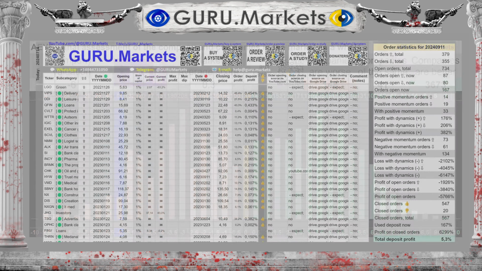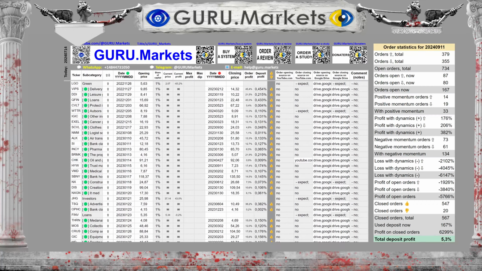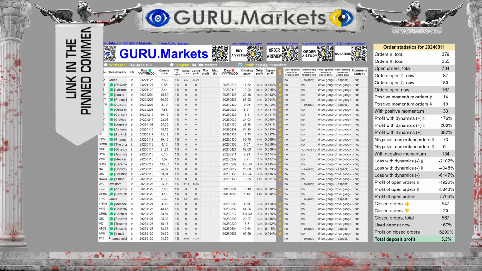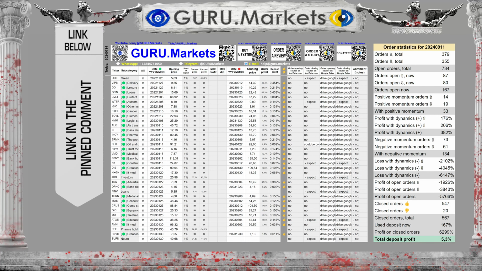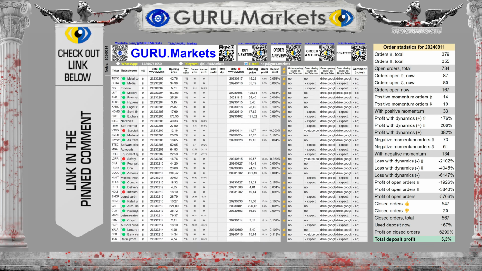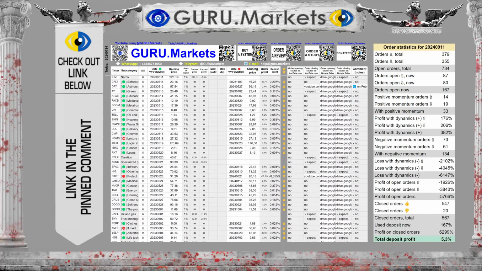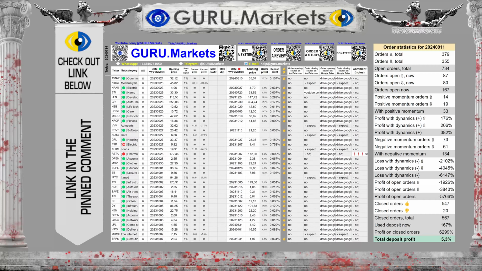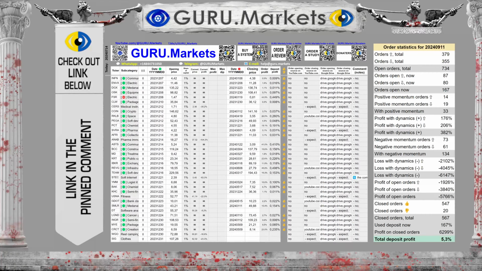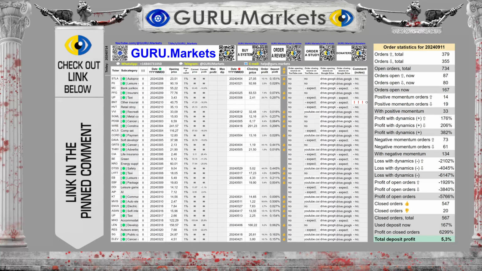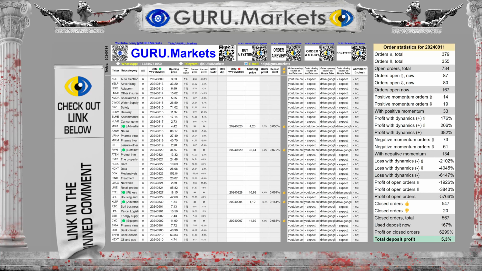Let's look at the order table, which is available to you. The link to it is in the pinned comment. The order table contains absolutely all publicly made decisions by the information and reference evaluation system Guru.Markets. Access to the order table is absolutely free, link in the pinned comment.